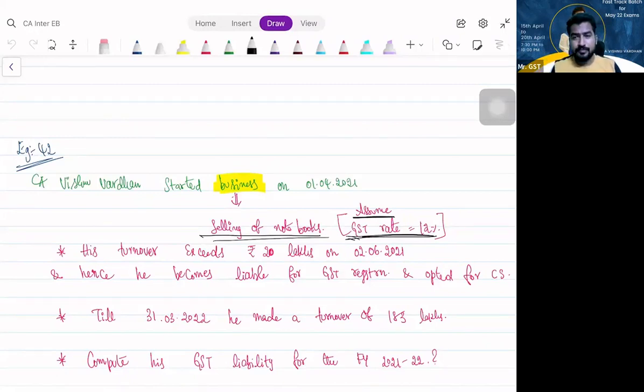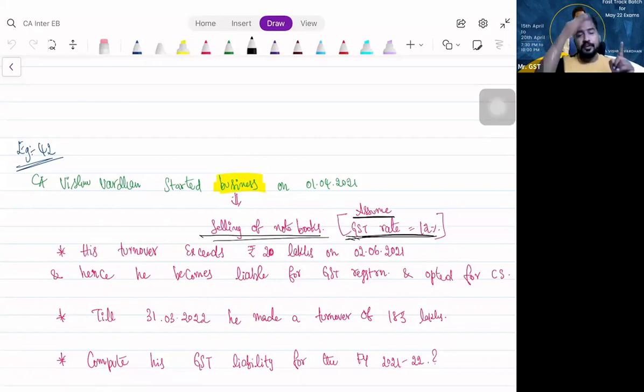Remaining 33 lakhs, normal rates. But when he made that 150 lakh turnover, for the first 20 lakhs, he was not registered. That means he was not a taxable person. He need not pay tax. That means that first initial 20 lakhs where he was not registered, that 20 lakhs you will consider for what? You will consider for how long he is eligible for composition scheme. But that 20 lakhs you will not consider for a GST payment. Are you able to understand?